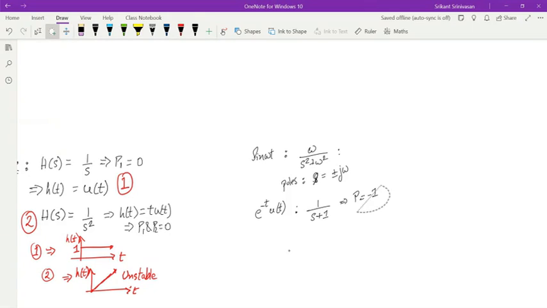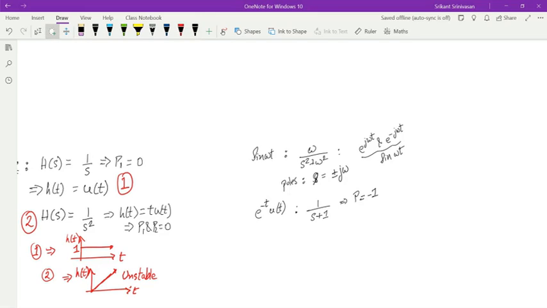Therefore, wherever you have a pole, that is what comes into your exponent. And here, if the pole is happening at plus or minus j omega, then the answer is going to be e power j omega t and e power minus j omega t. Because you have these two terms, they'll combine together and you'll end up with either sine or cos omega t. Okay, something like that.